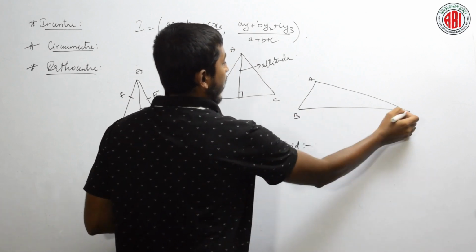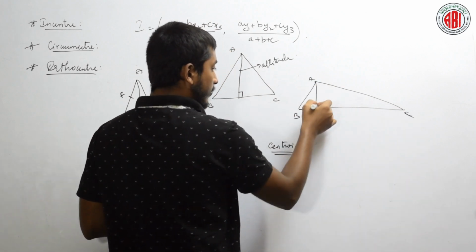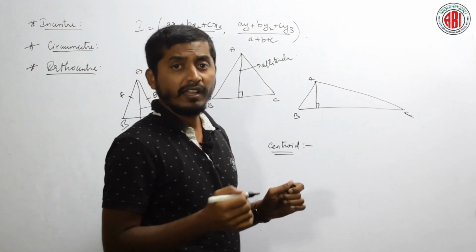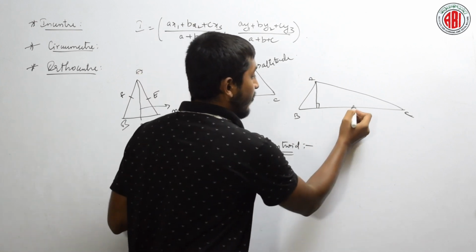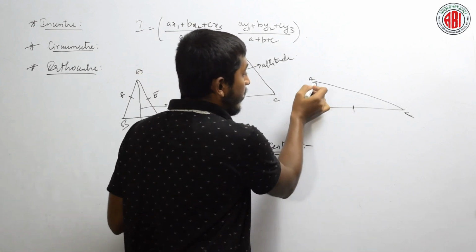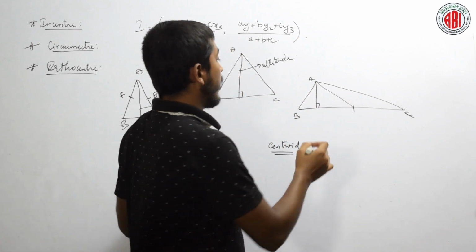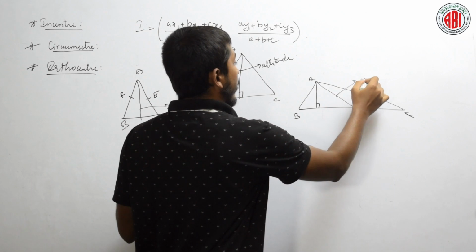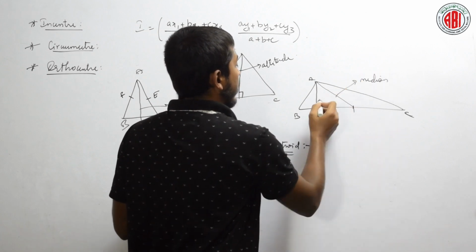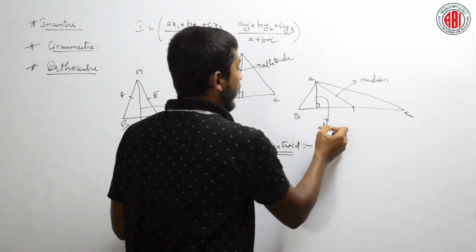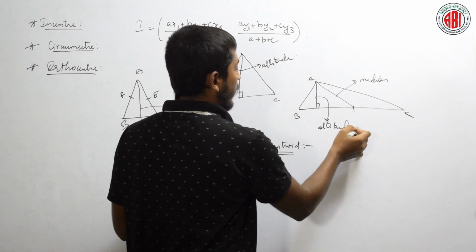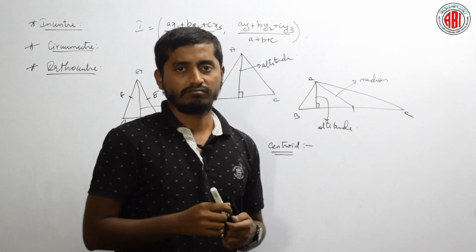The perpendicular lies here. Where will the midpoint lie? It will be somewhere in between. This is your median and this is your altitude, or simply called height.